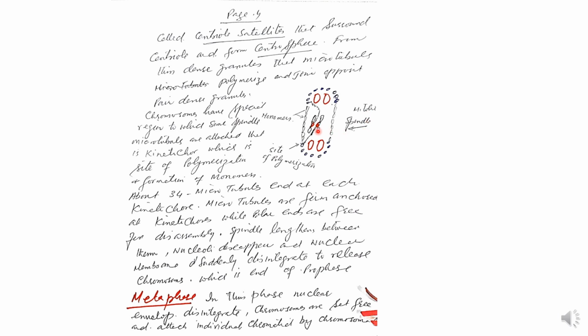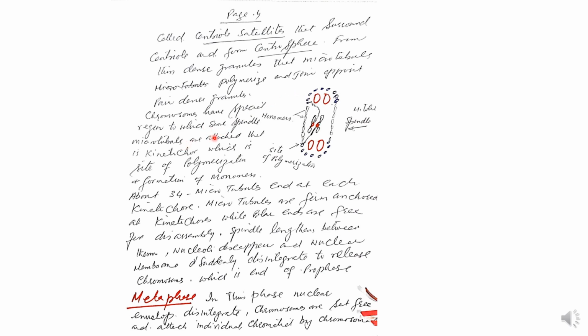Now this will shorten and break down toward the dense granule. These tubules are synthesized by the kinetochore. The name chromosomal fibers is given to this. One fiber pulls one chromatid toward this pole, and the other fiber pulls the other chromatid to the other pole by shortening or breakdown of these tubules.